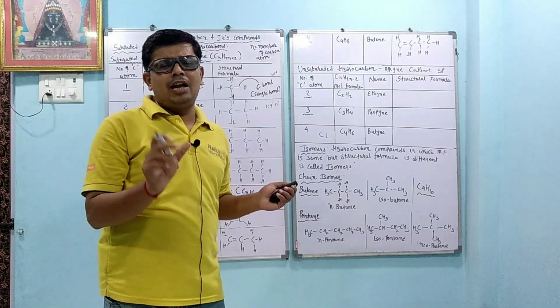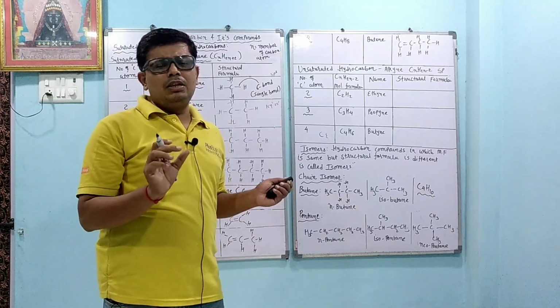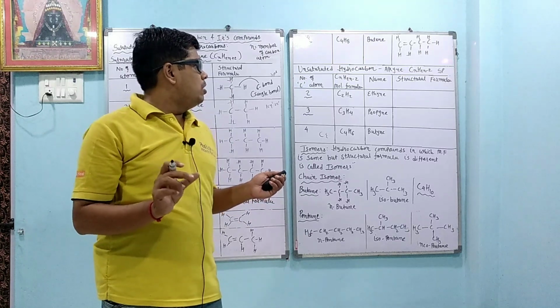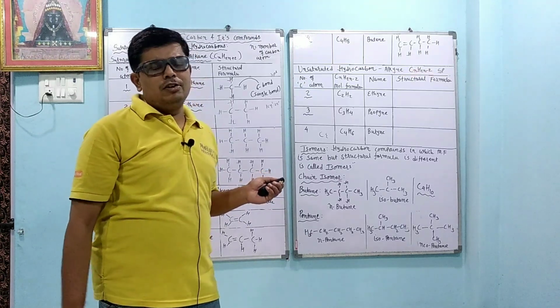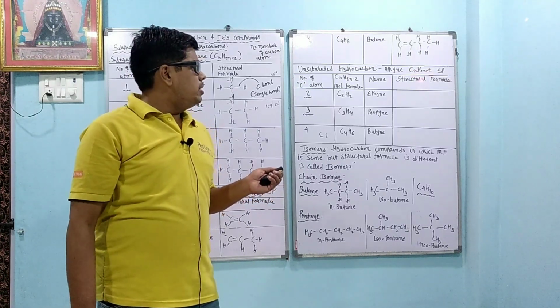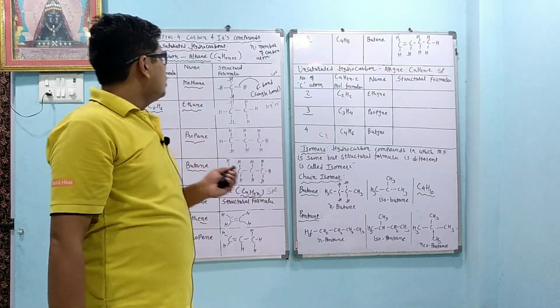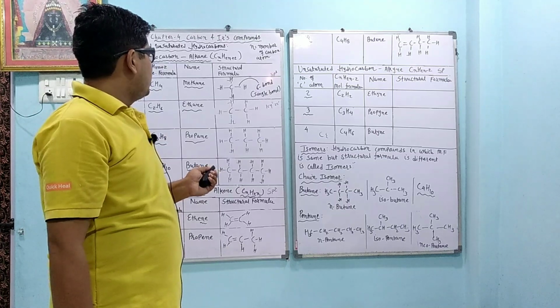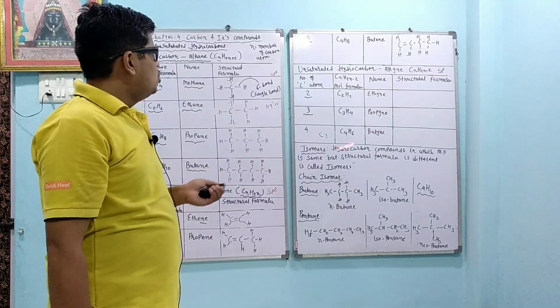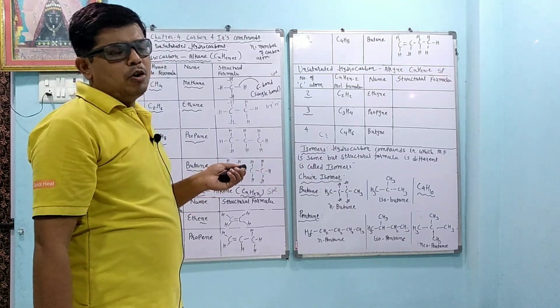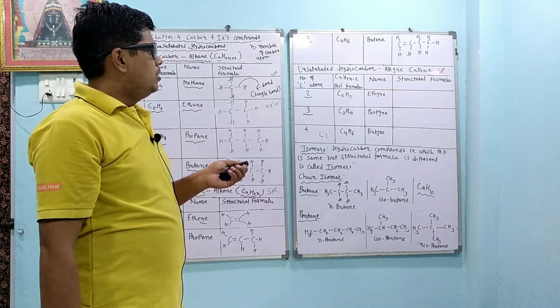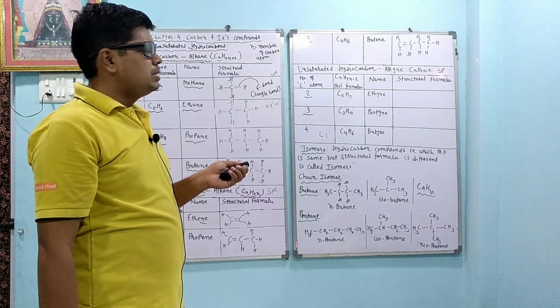So you should know that ethyne means two carbon atoms having a triple bond, and its formula is CnH2n minus 2. Okay, CnH2n minus 2, this formula. And what is the bonding? Sp. Here it is sp3 in alkane, sp2 in alkene, and in alkyne sp bonding is present, meaning one s orbital and one p orbital are involved.